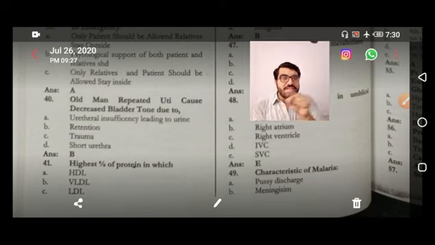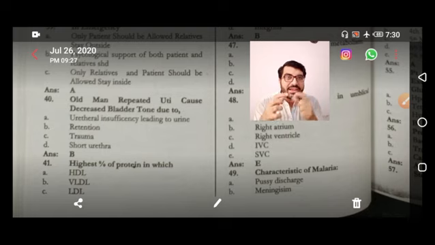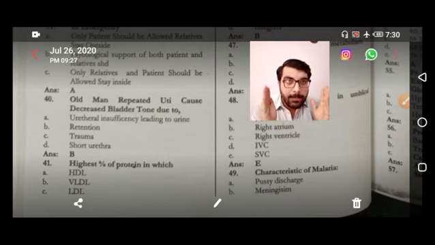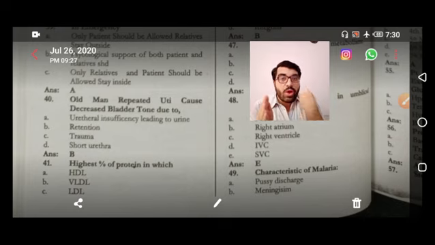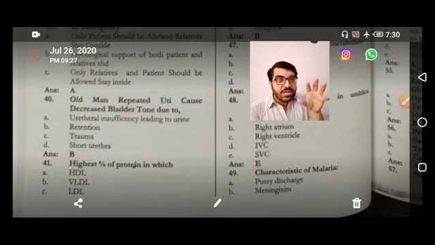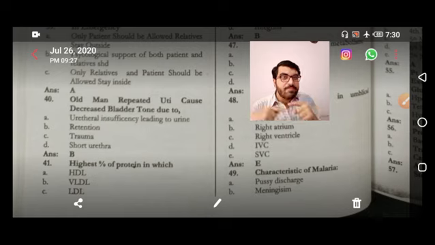What is the function of HDL? This is another MCQ. It carries the cholesterol from periphery to the liver. What is LDL? It carries the cholesterol from the liver to the periphery, to the vessel. What is good cholesterol? These are other MCQs I am narrating. HDL is good cholesterol. What is bad cholesterol? LDL is bad cholesterol. Why? Because the HDL carries the cholesterol away from the vessel, so it actually decreases atherosclerosis, while the LDL carries cholesterol to the vessel, so it increases atherosclerosis.